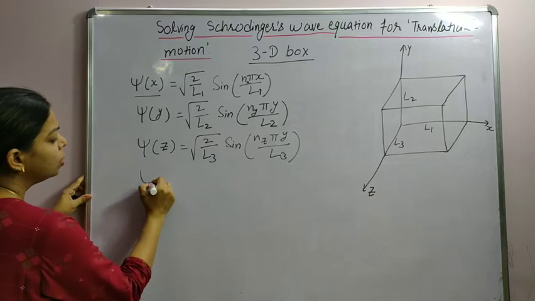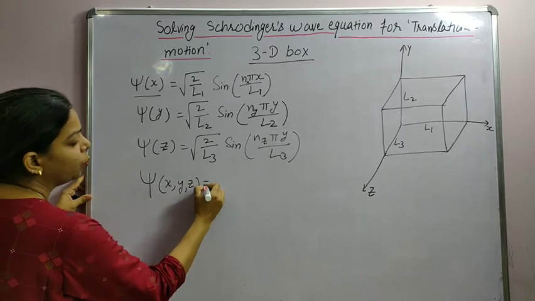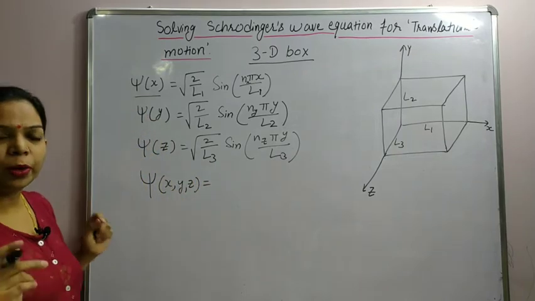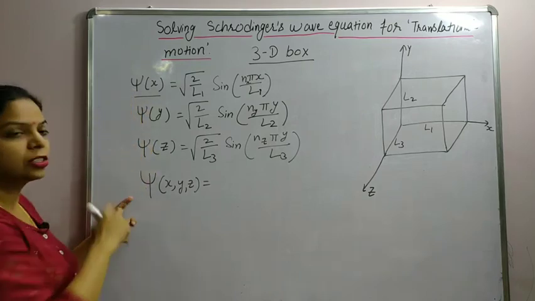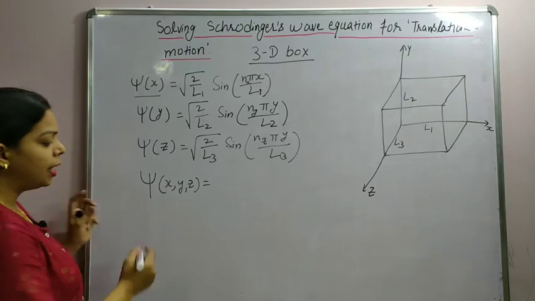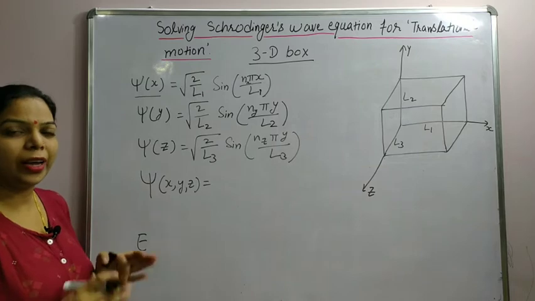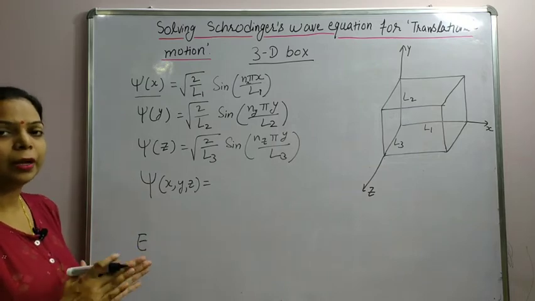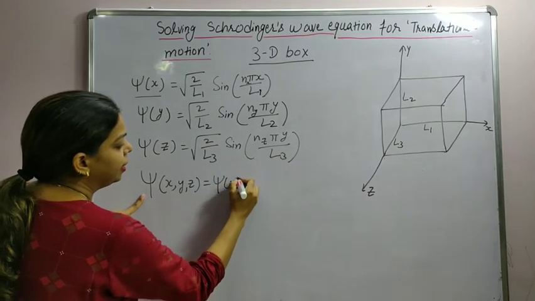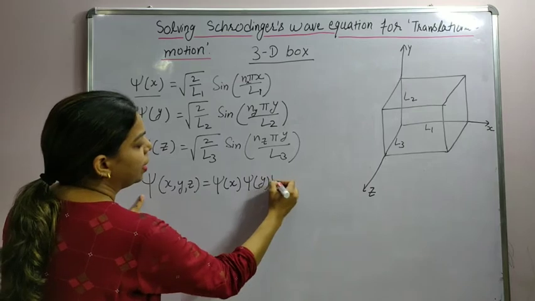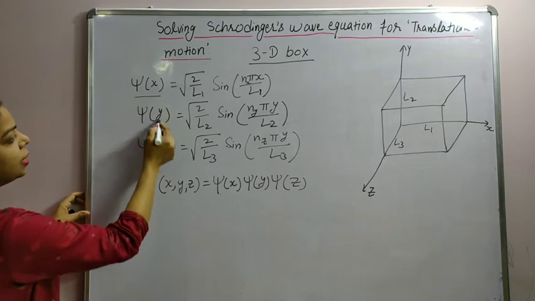Now to find out the total wave function, we have to multiply these. We must remember one thing: while finding out the wave function we must multiply these three wave functions along three coordinates, and while finding out energy we must add the energies. So energies will be added and wave functions will be multiplied. So we have here psi x, psi y and psi z.